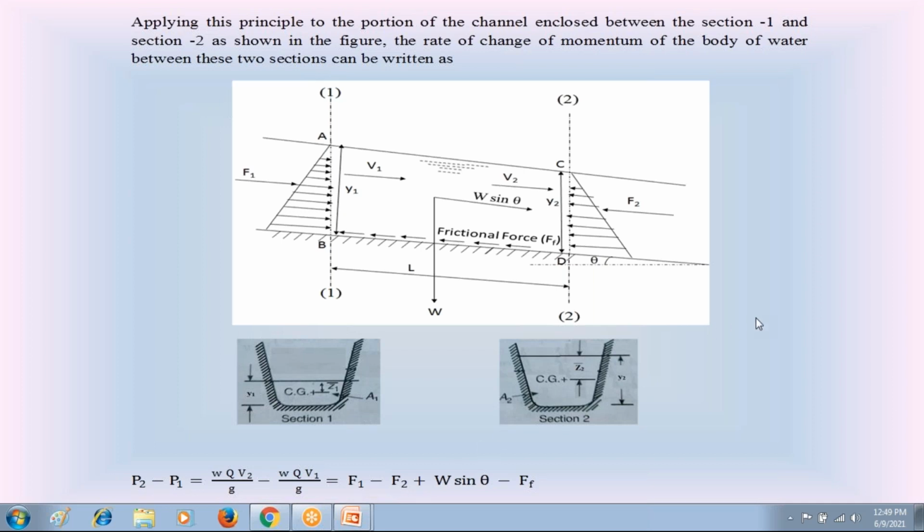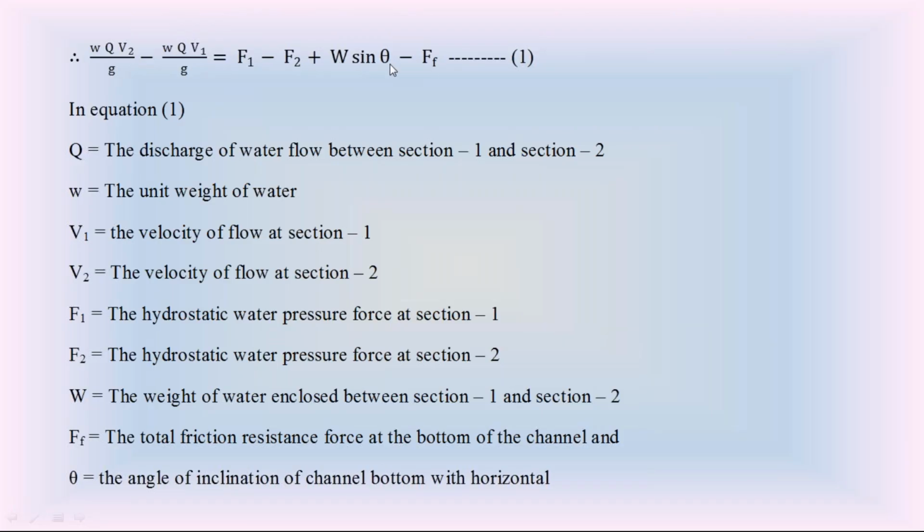So check that modification in Newton's second law. In Newton's second law, I am neglecting W sin theta and the friction force. So this equation becomes WQ V2 by g minus WQ V1 by g is equal to F1 minus F2. F1 is equal to WA1 Z1 bar. F2 is equal to WA2 Z2 bar.